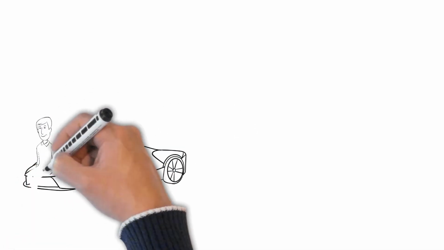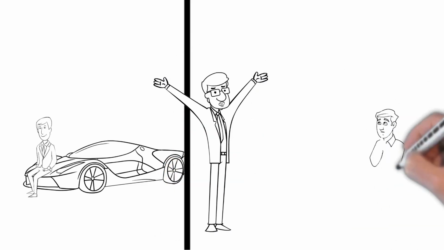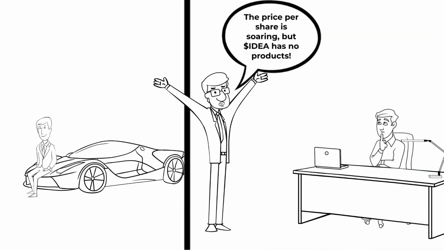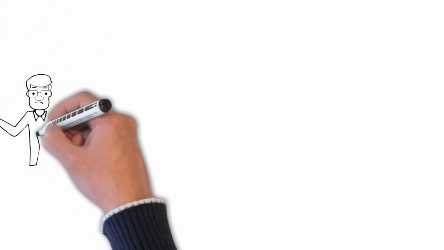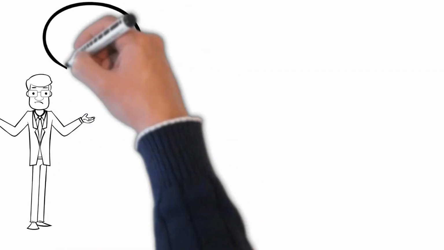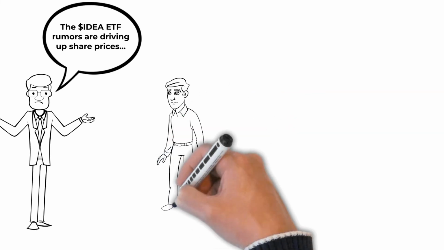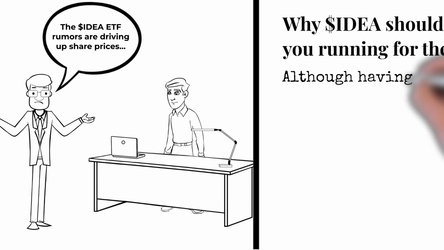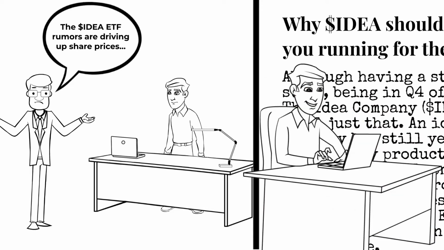While we're out shopping for something nice, he goes to his analyst friend and tells him the story of the Idea Company and how the price has now skyrocketed, but they haven't sold any products. And the owners, well, they're out spending all their new money before they've even started working on anything. He goes on to explain that the Idea Company is trading at such an astronomical value strictly because people think it's going to be included in some ETF. Well, his analyst friend decides that's not right and publishes an article about the company stating it has no real product, no real revenue, and will surely never be worth what the market is paying for today, much less ever included in any ETF. Dang.